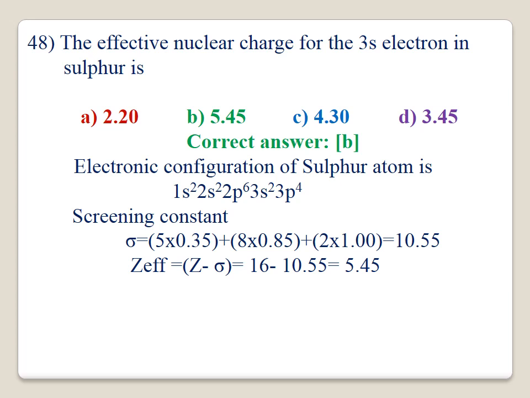For the outermost orbital, the number of electrons present is multiplied by 0.35. For the next inner orbital, the number of electrons is multiplied by 0.85, and for the next inner orbital, the number of electrons is multiplied by 1. This is the way of calculating sigma, which comes to around 10.55. Therefore Z effective will be equal to Z minus sigma. Z is 16 for sulfur, 16 minus 10.55 equals 5.45. The correct answer is B.